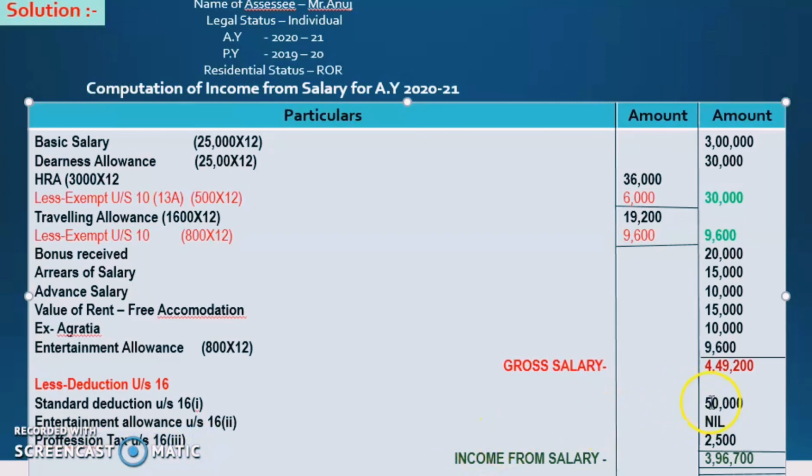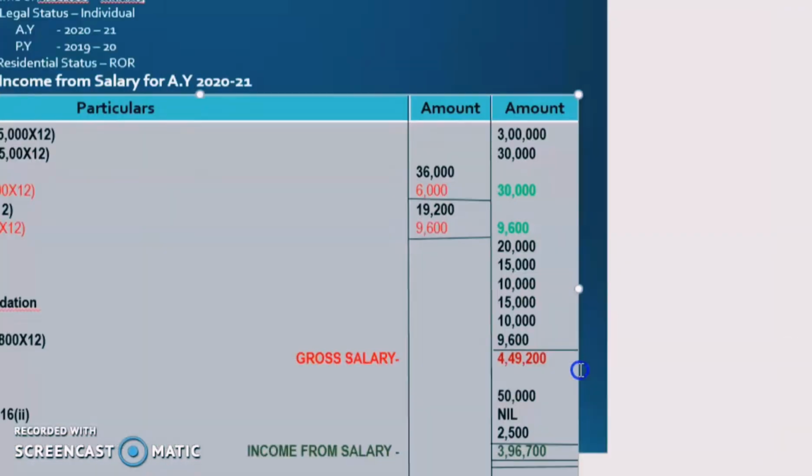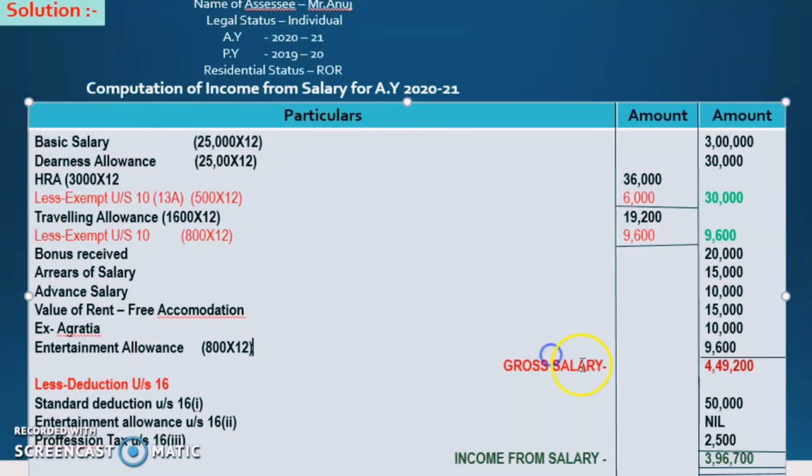How did we take 50,000? In the past video we learned that for the section 16 deduction, we have to take either the gross salary or the limit, whichever is less. Here, comparing the gross salary and the standard deduction limit of 50,000, 50,000 is lesser, because the gross salary is 4 lakhs, above 50,000.